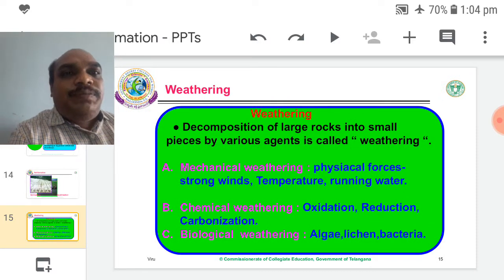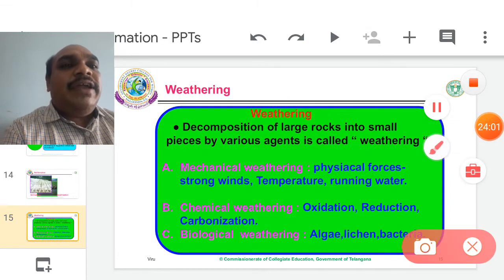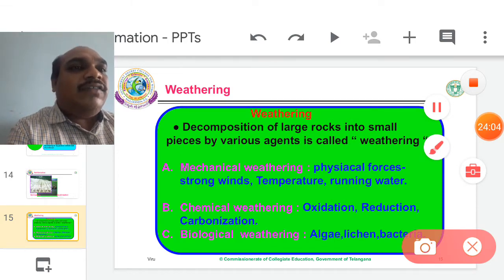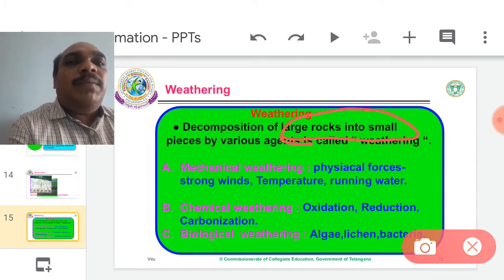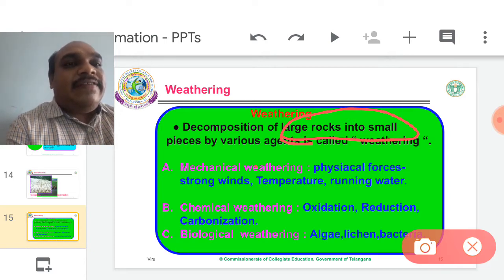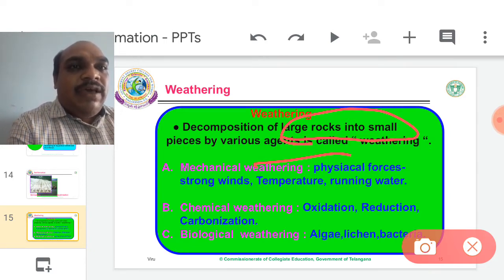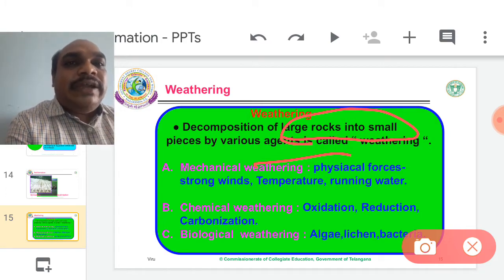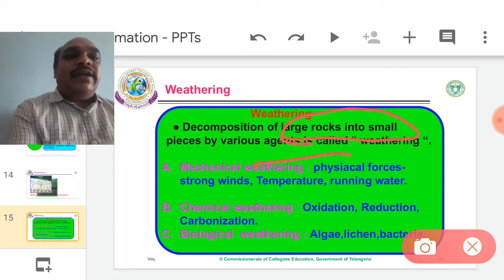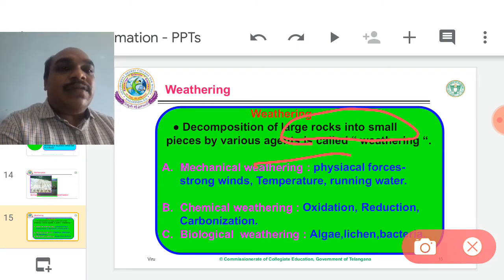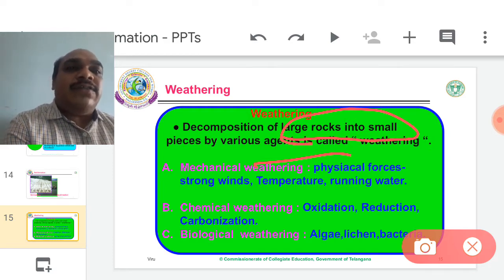Now, weathering. Simply, weathering means decomposition of large rocks into small pieces. So rocks are divided into small pieces of stones by various agents, which is called weathering. The weathering process is a natural method. It takes thousands of years, so it is a very slow method. Sometimes thousands or lakhs of years. So decomposition of large rocks into small pieces by various agents is called weathering.